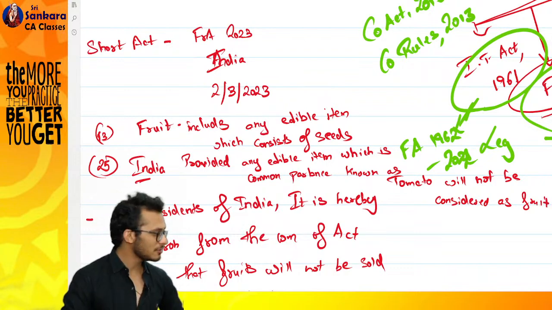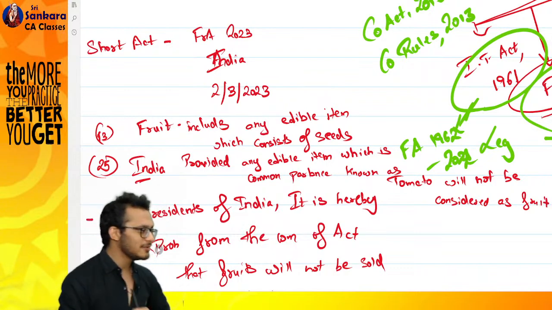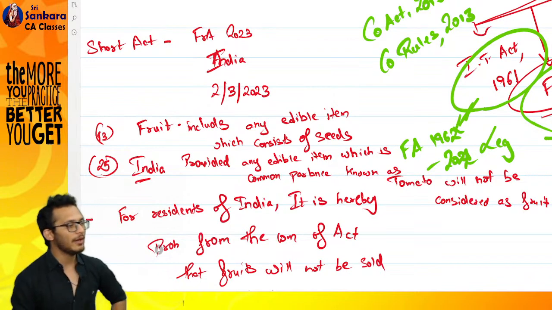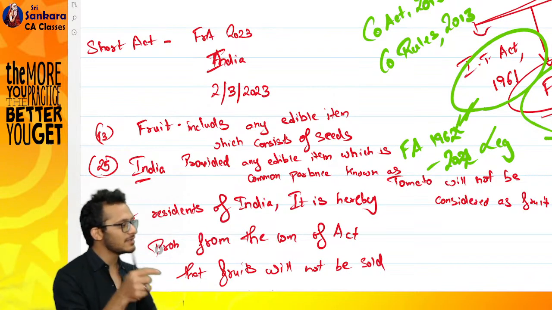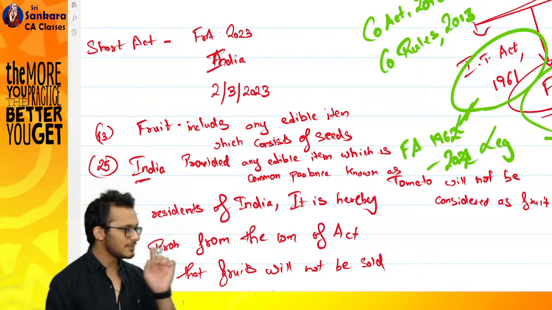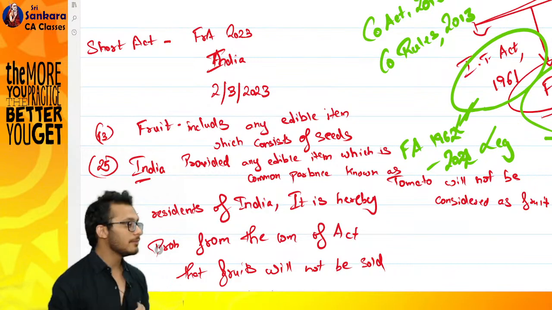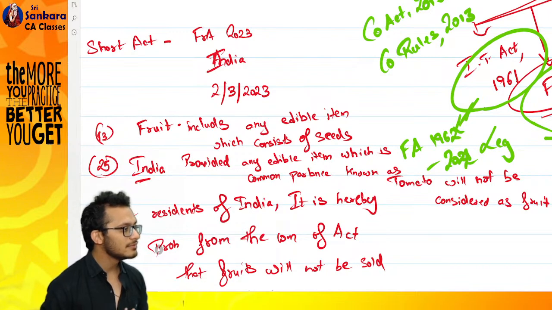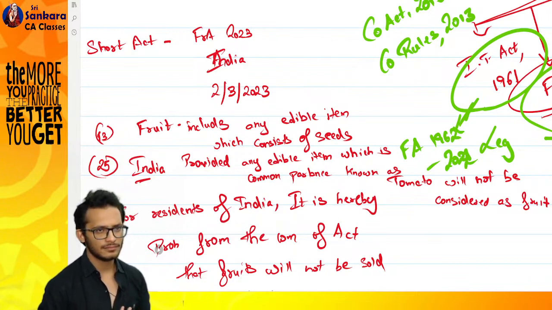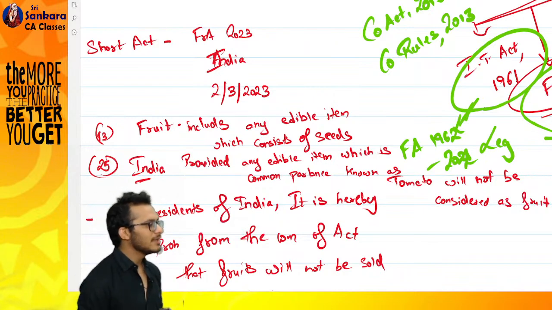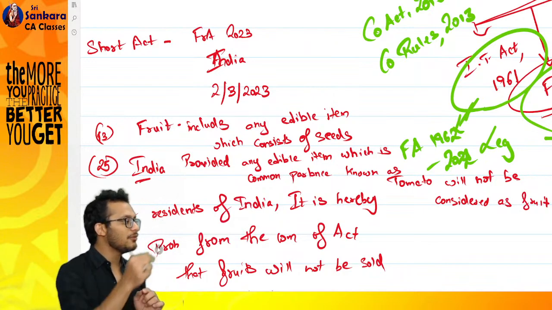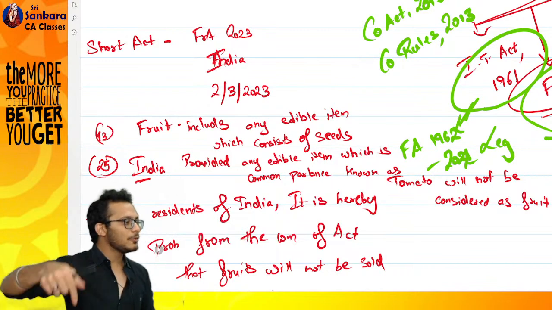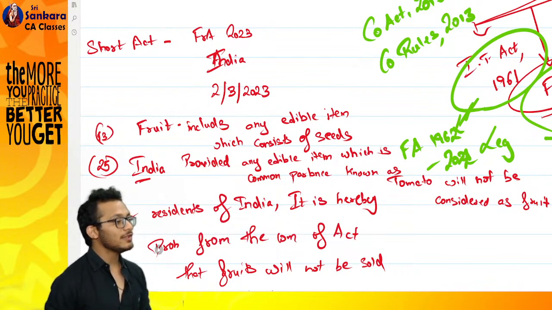You were saying eggplant also has seeds, is it? In this scenario, I found out that there are certain items which are vegetables but still have seeds, like eggplant, capsicum, bitter gourd, maybe beans. The problem is I cannot come and define every time one proviso. First I put a proviso for tomato. Now if you come and say, boss, eggplant is also there, I have to put a further proviso.